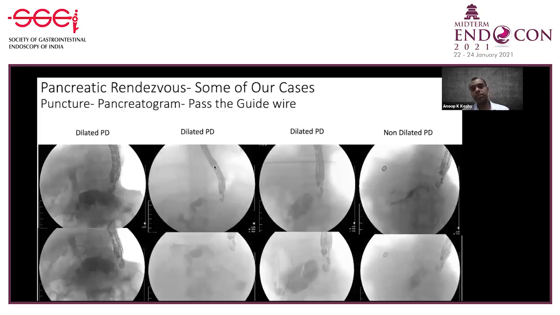So these are some of the cases which we have done. The first 3 cases, you can see dilated PDs. Last is a non-dilated PD. You can see the puncture and pancreatogram in the above pictures. Below you can see the guide wire across the papilla and the duodenum. So this is the ideal case. You should have around 2 to 3 loops in the duodenum.